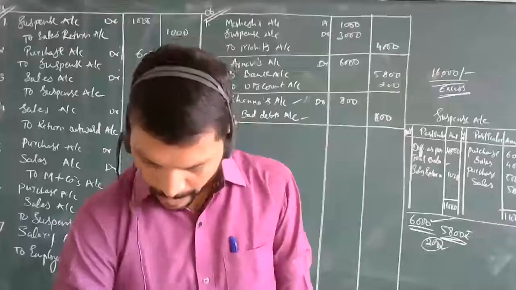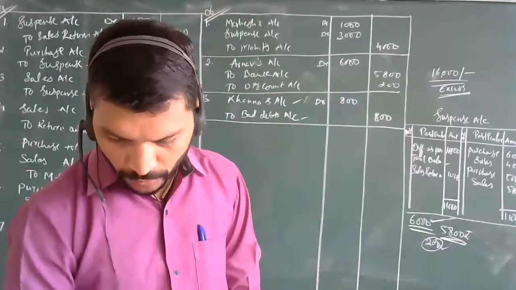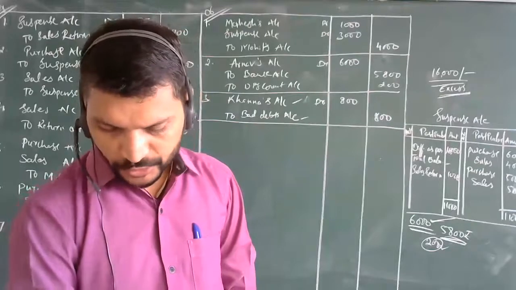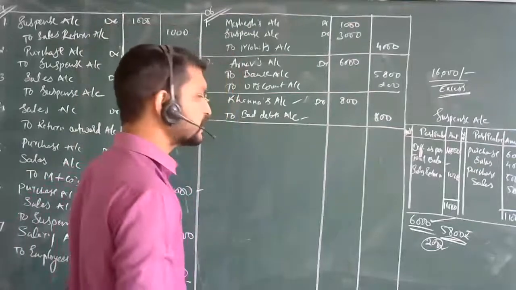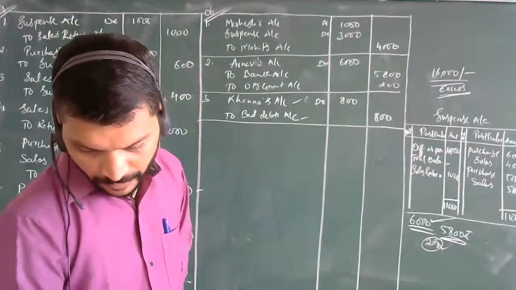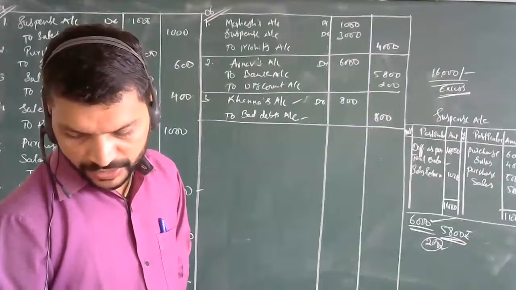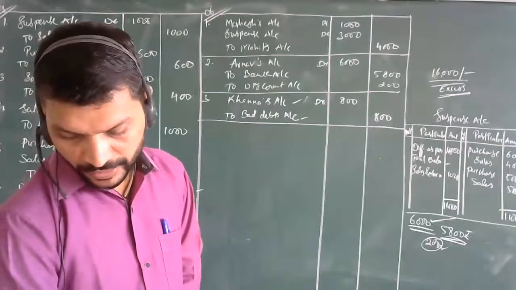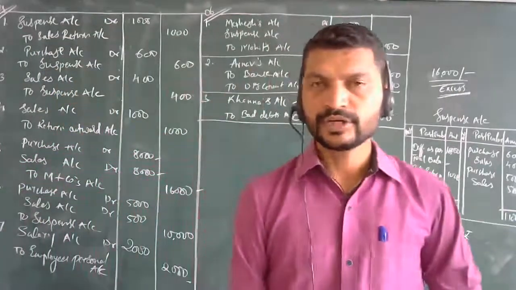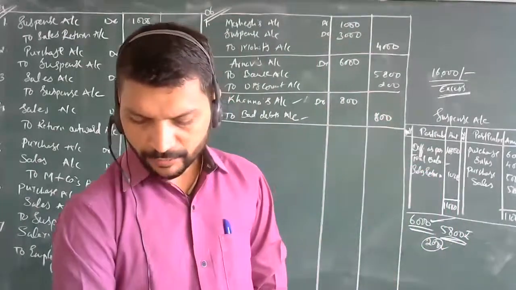Then next, fourth entry: credit sales to Manav of rupees 5,000 was recorded through the purchase book as 2,000. Now this is the difference amount. Credit sales of Manav was 5,000, recorded through the purchase book as 2,000.